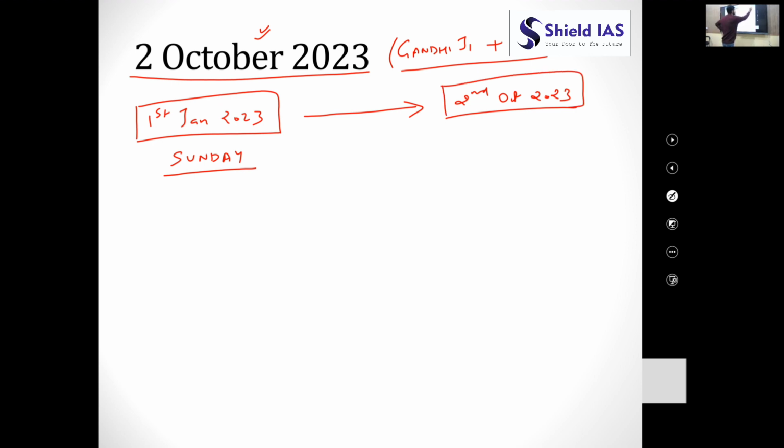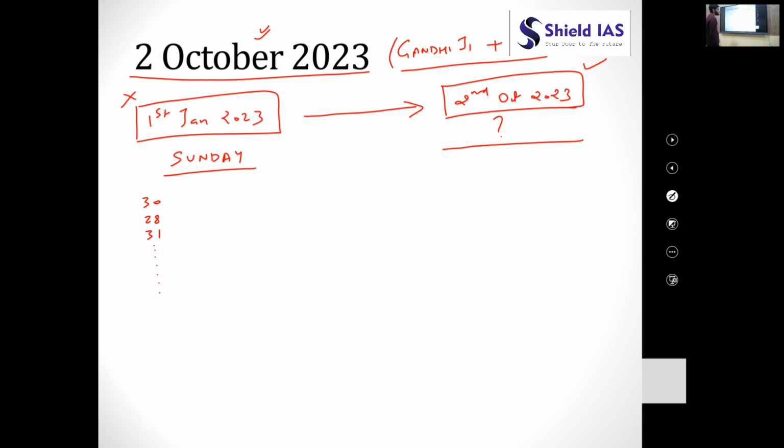While calculating the number of days, always include the target date on which you have to calculate the day, right? But never ever include the day from which you have started, means reference date, right? Never ever include this. So let us calculate the number of days between 1st January 2023 to 2nd October 2023. One way of doing it, as we have done before, that 30 days are there in January, 28 days are there in February, 31 days are there in March, and so on.